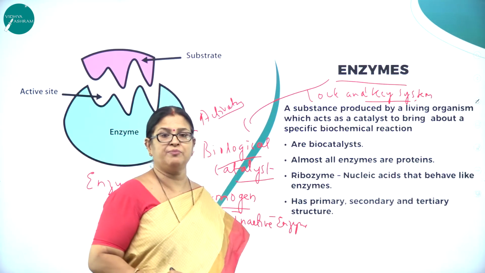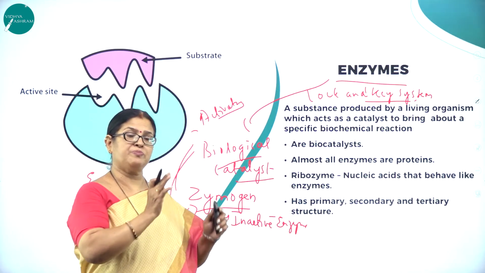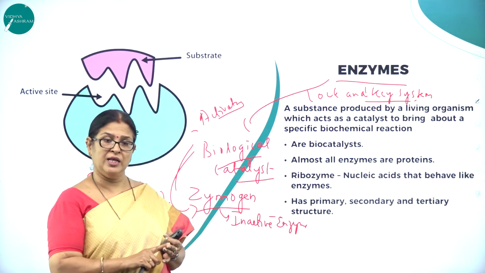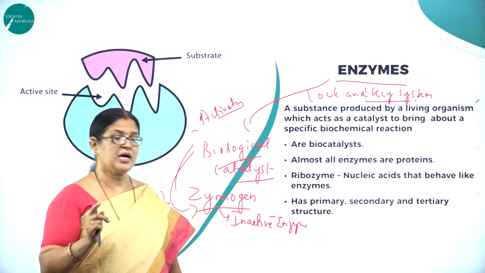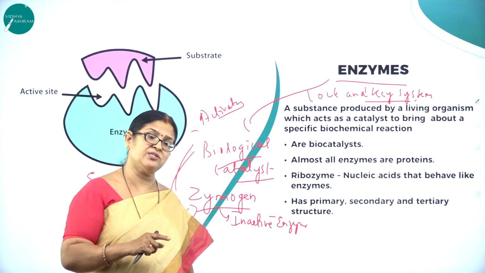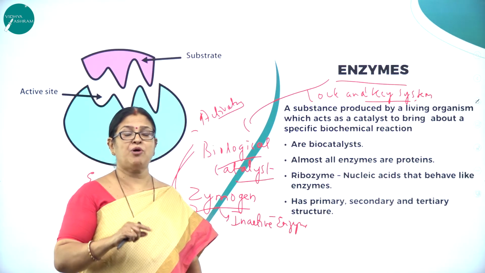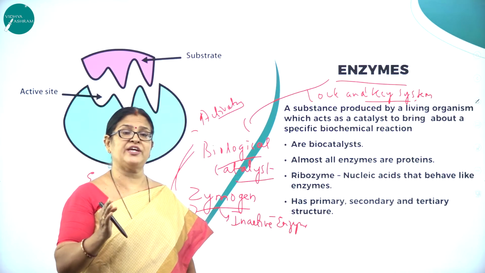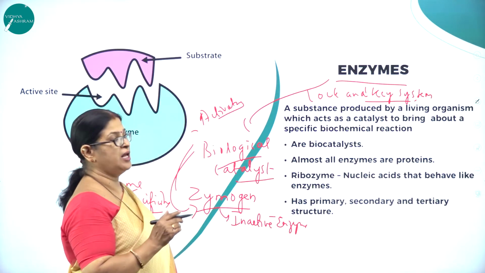What do you mean by lock and key system? To open a particular lock, we use a particular key. In a similar way, for a specific substrate, the substrate might be a carbohydrate, a protein, or a lipid. So those particular substrates are acted upon by those particular enzymes only. For example, carboxylases are the enzymes which act on carbohydrates, proteases act on proteins, lipases act on lipids. So lipases don't act on carbohydrates, carboxylases don't act on lipids, proteases don't act on lipids. That means they are specific in their action, and that property of enzymes is called enzyme specificity, which works in a lock and key system.